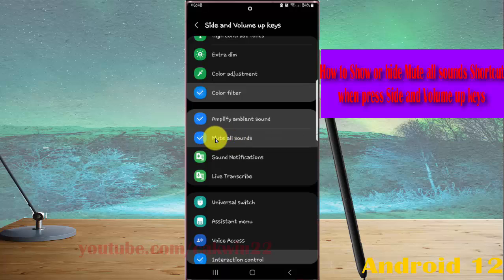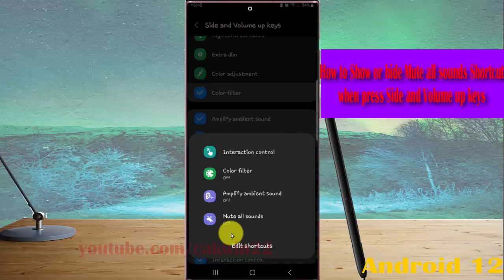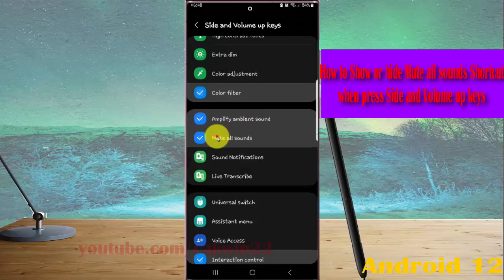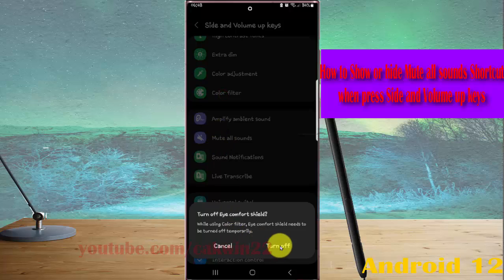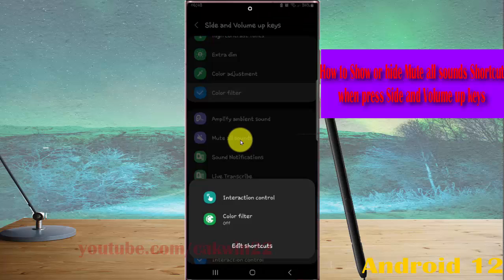Okay, if you check and press volume up and side keys, mute all sound will be shown. And then if you uncheck, sorry, if you uncheck mute all sound, you cannot find it when you press side and volume up keys.